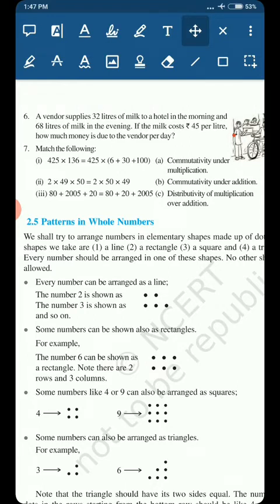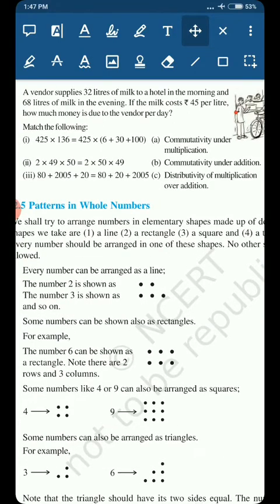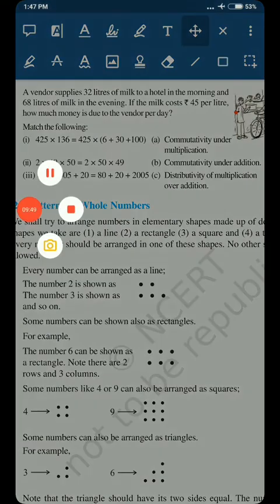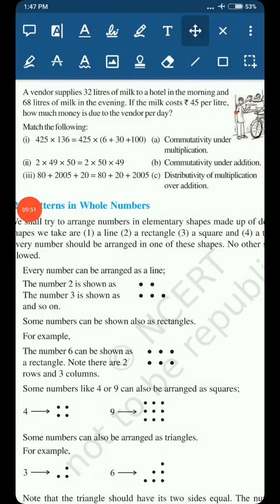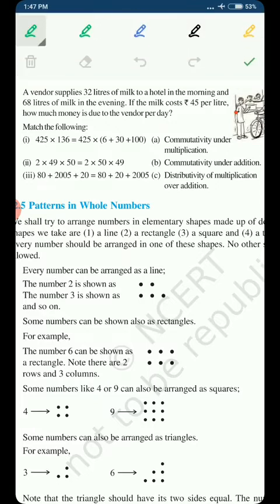There is a question number 7 which I would like to explain to you, because in this it will be very easy for us to see which property is being used, because we have to match the following. Everything is written here and we just have to judge our knowledge by looking at the parts. Like we have 425 multiplied with 136.